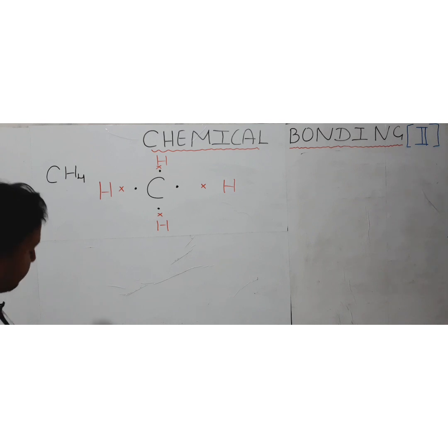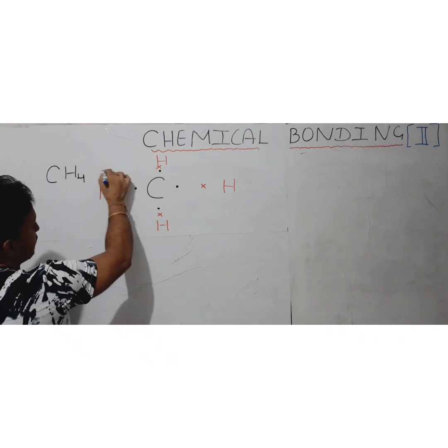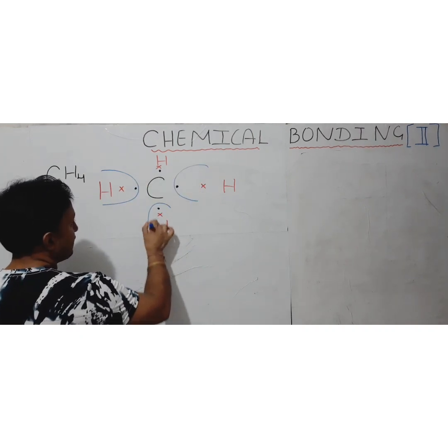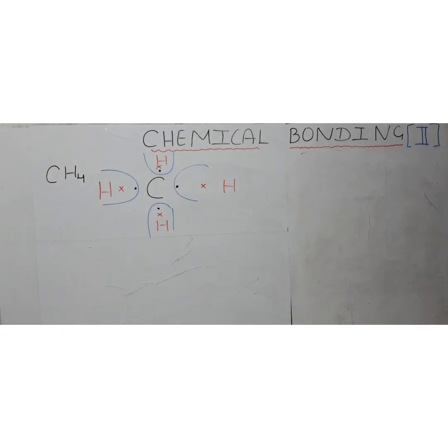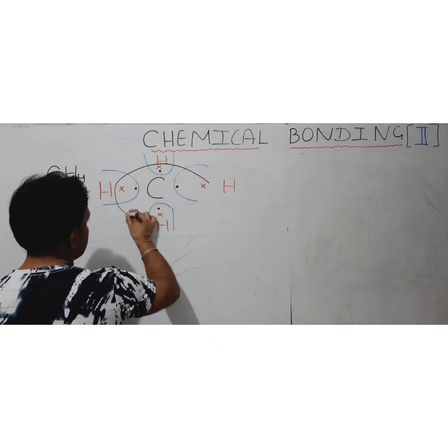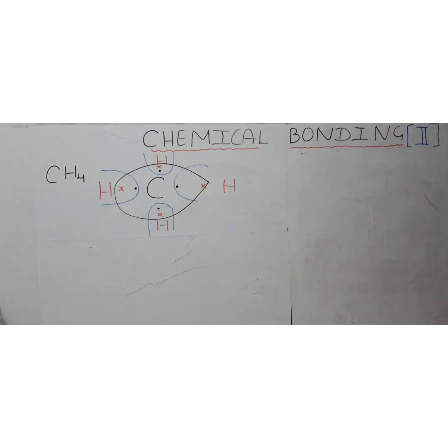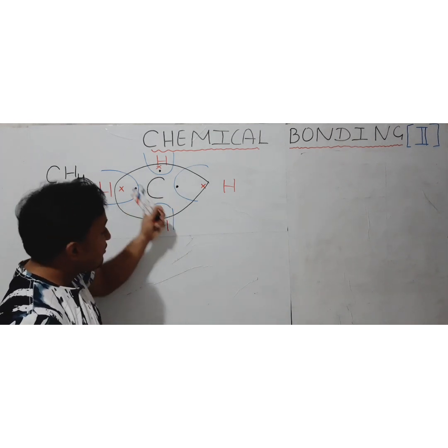If you see, hydrogen is sharing 1 electron with the carbon, so its duplet is complete. Same with the other one, same here, and same here. So their duplets are complete. Now carbon is sharing all its electrons, so its octet is also going to be complete, and that is how the bonding is going to be there. So 1 electron is going to be shared by the carbon atom with each hydrogen atom.